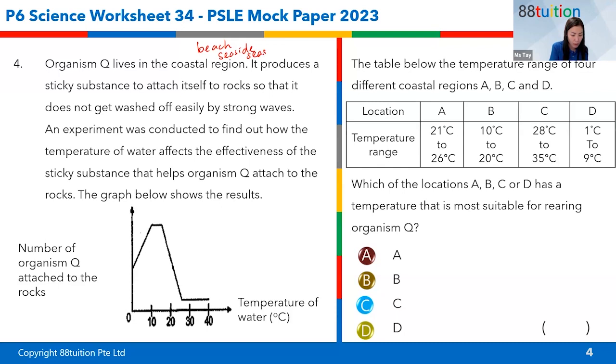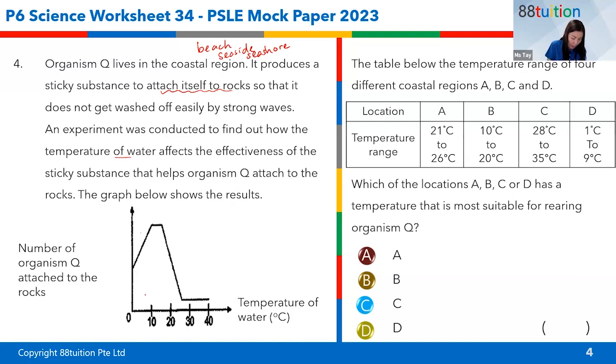Okay, good. So these are the various locations. Coastal region. It produces a sticky substance that will attach itself to rocks so that it does not get washed away easily by strong waves. So it wants to attach itself to rocks. An experiment was conducted to find out how temperature of water affects the effectiveness of the sticky substance. So the graph below shows the result.